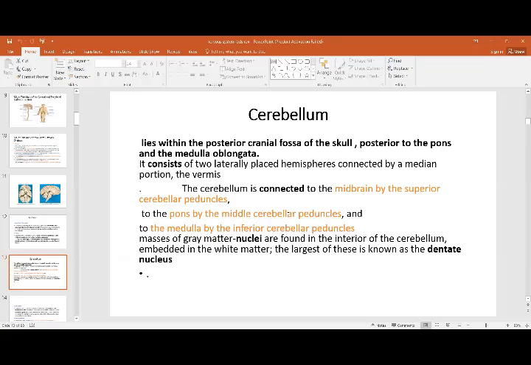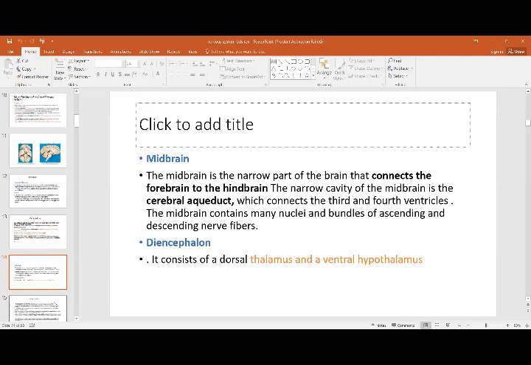So these connect different parts of the brain. It has these tracts, and then it has the gray nuclei, most of which are small in size, but the largest of these, with a crumpled bag appearance, is known as the dentate nucleus. So you have tracts and the columns.